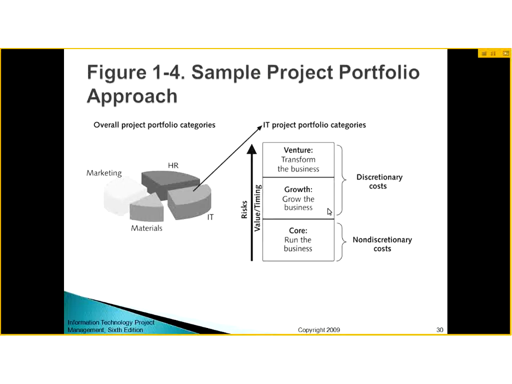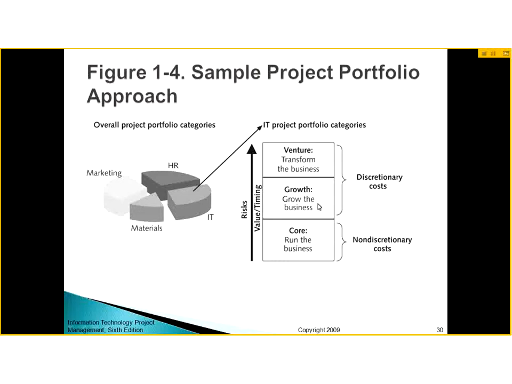This is a sample project portfolio approach. Now here you can see overall project portfolio categories. This is HR, human resource, this is IT, this is materials, this is marketing. So IT project portfolio categories are like ventures or growth or core. So the core are to run the business. This has non-discretionary costs.